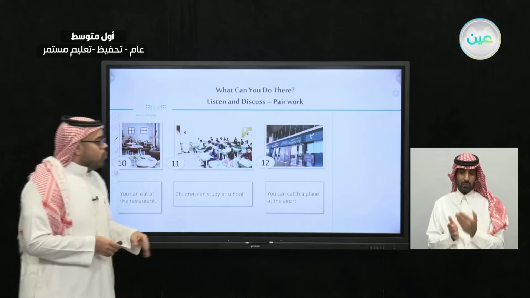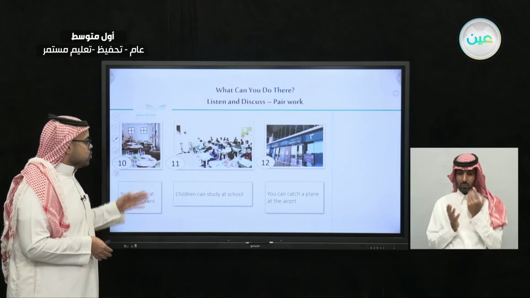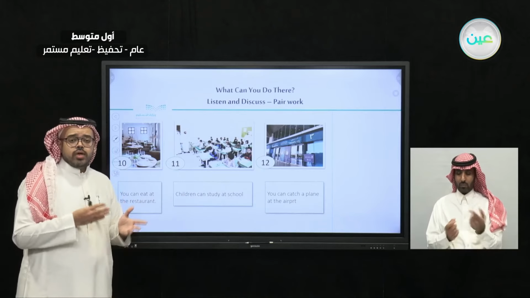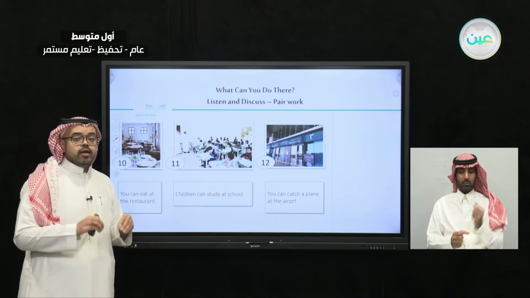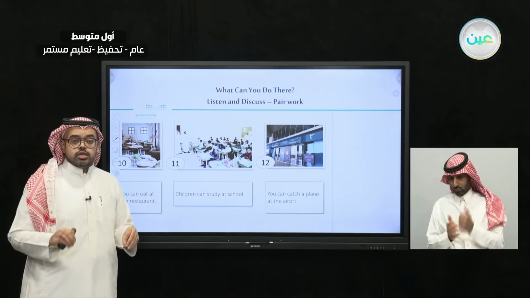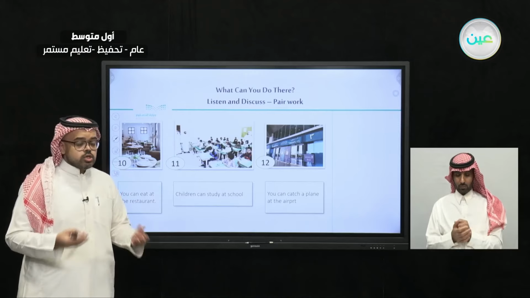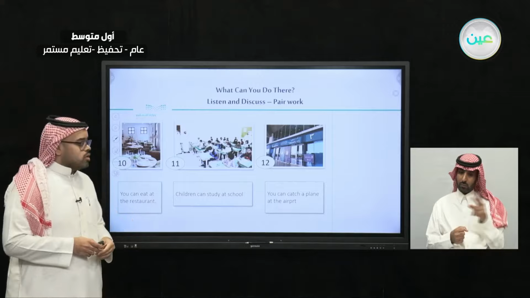So now we have talked about 12 different places. For example, we have talked about the airport, the mall, the bookstore, also the school, restaurant, the park, the bank. So we have talked about the different places and what we can do at each place. So now I'm expecting you to do the same. Listen to me with the other exercise we'll have.